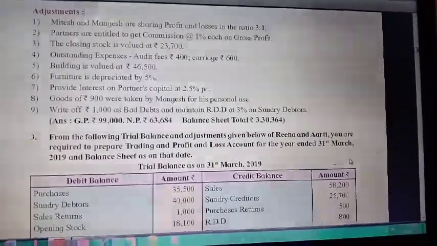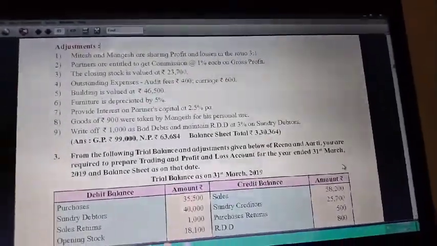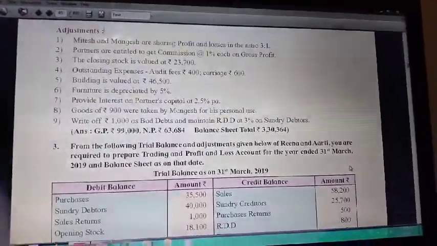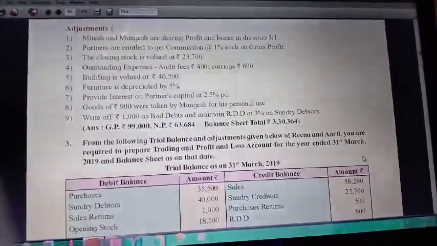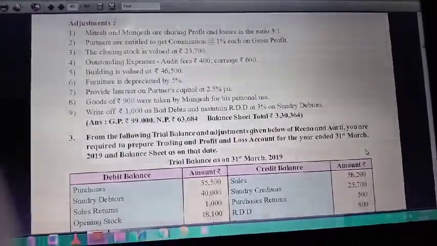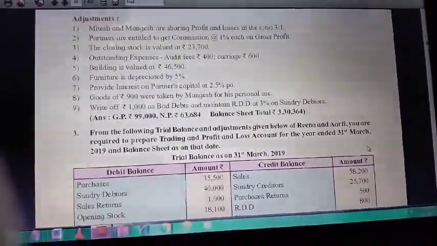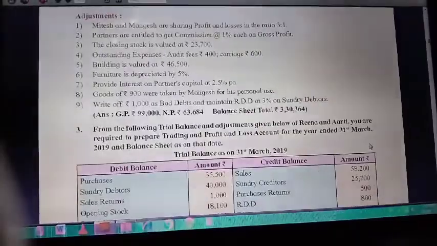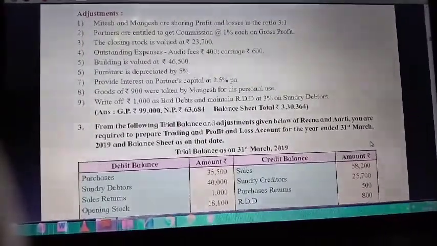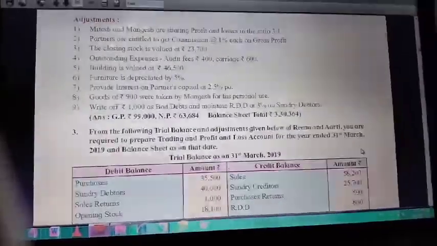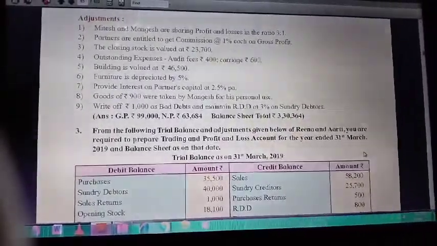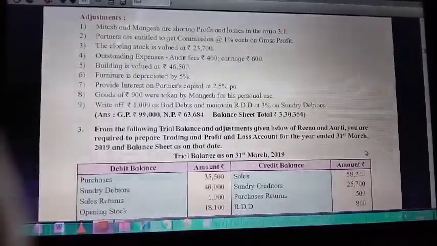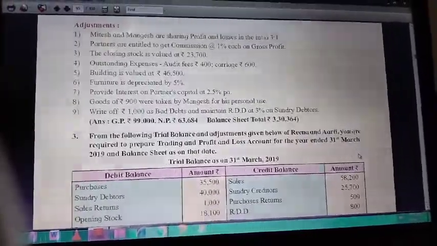Next adjustment, outstanding expenses, audit fees 400, carriage 600. Outstanding expenses, two effects: add in particular expenses, and second effect balance sheet liability side. Building is next adjustment, building is valued at 46,500. In this problem the amount of building is 48,500. Then you have to calculate depreciation, that is 2,000 depreciation. You deduct 46,500 from 48,500. It means depreciation amount 2000 is less from building. And second effect is profit and loss account debit side, depreciation on building 2000.